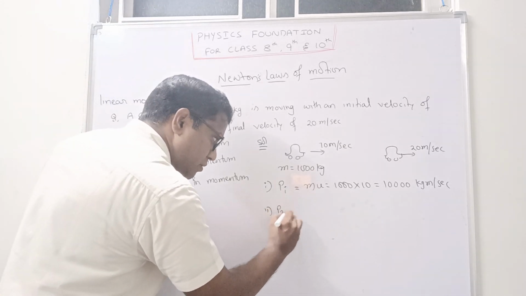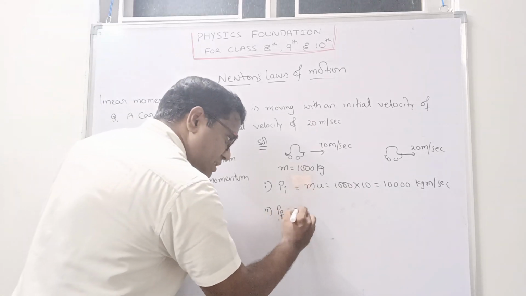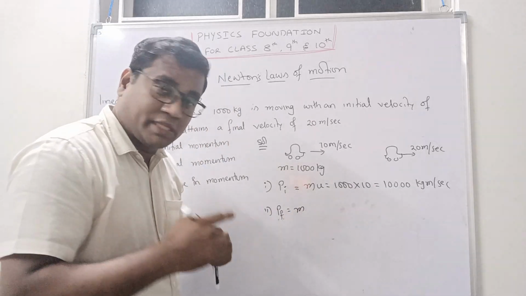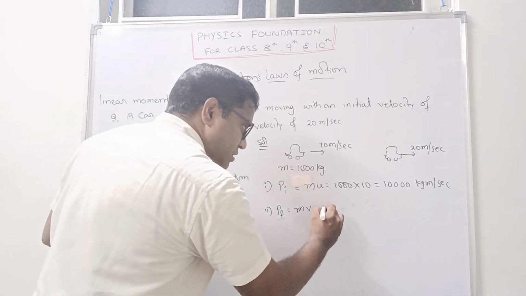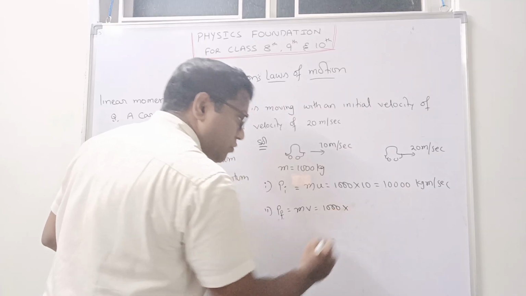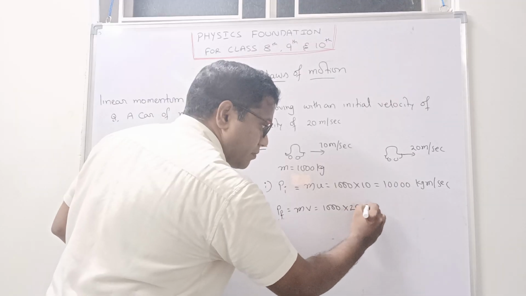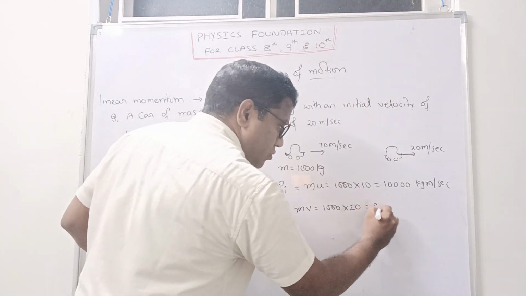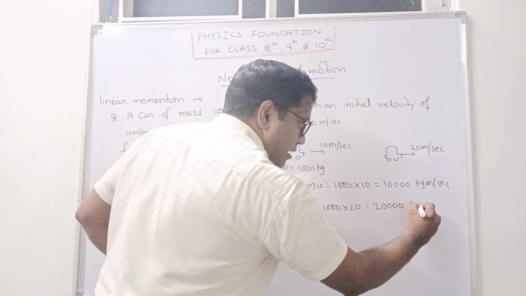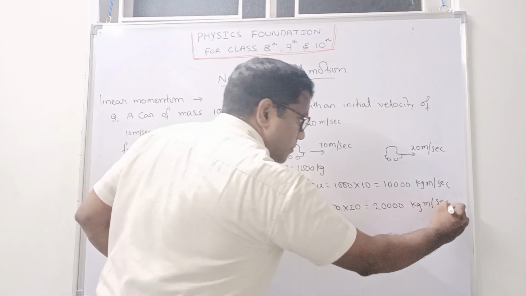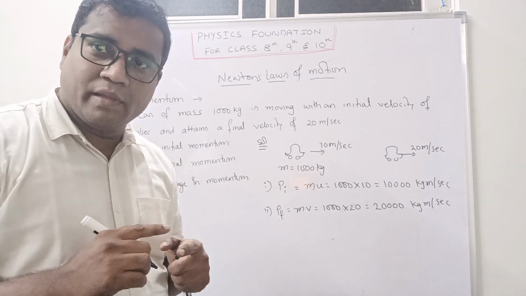Final momentum. What is final momentum? Again mass and its final velocity. Final velocity is v. It can be written as again mass 1000 into the final velocity, which is 20. So I will write 2 with 4 zeros, kg meter per second. Am I clear? I got initial momentum and final momentum.